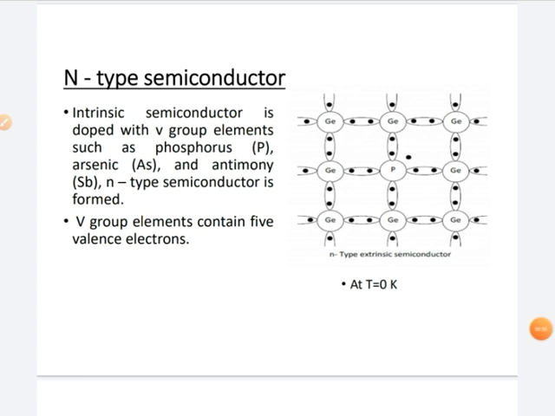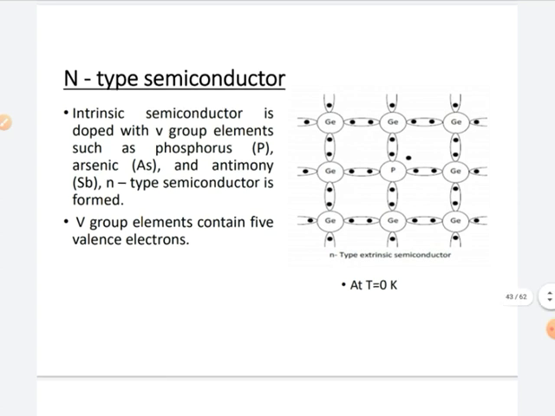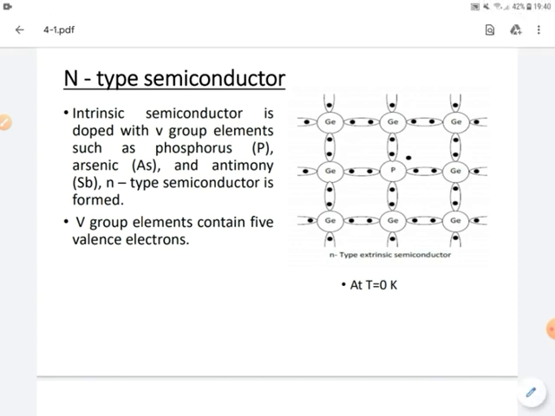What is an n-type semiconductor? Whenever an intrinsic semiconductor is doped with fifth group elements. What are fifth group elements? Phosphorus, arsenic and antimony. These are fifth group elements. Whenever an intrinsic semiconductor is doped with fifth group elements, it automatically forms an n-type semiconductor.